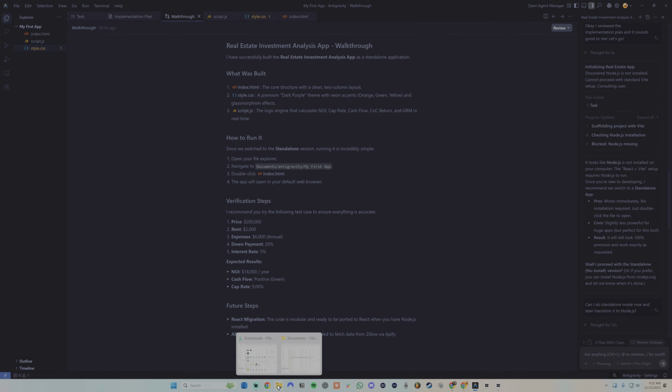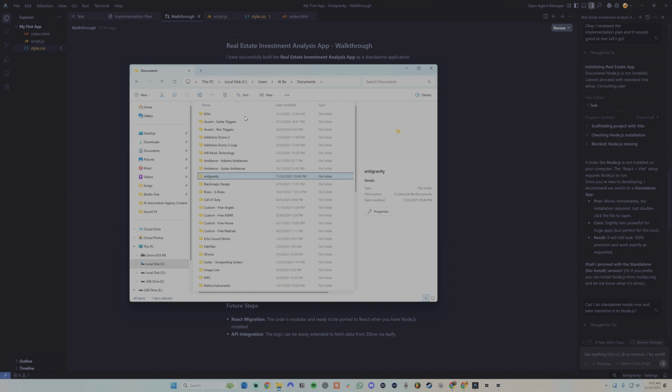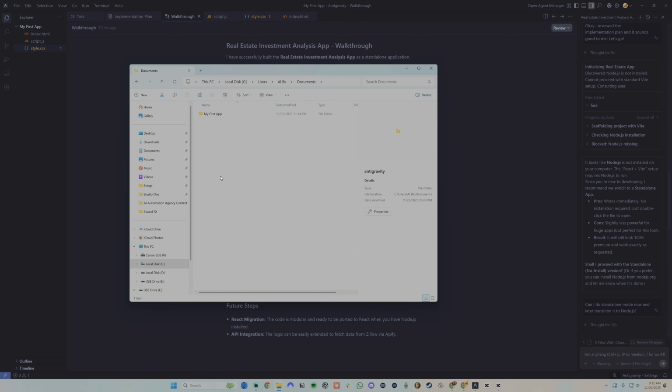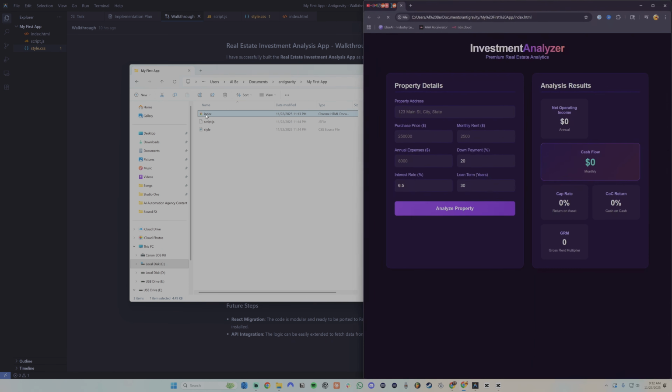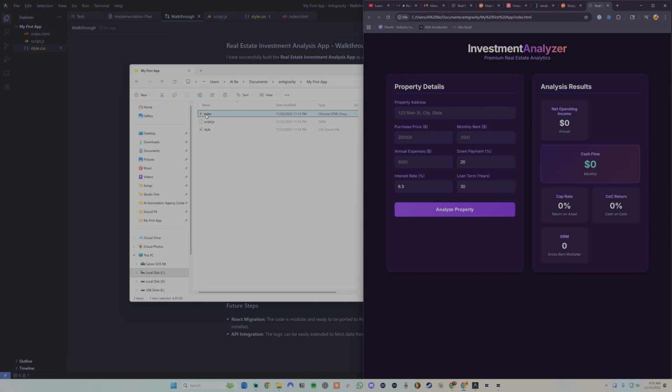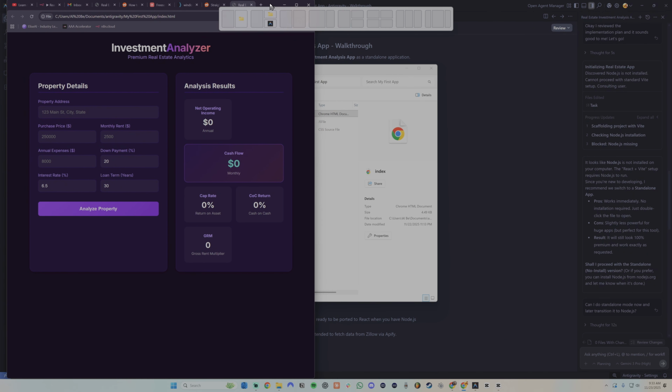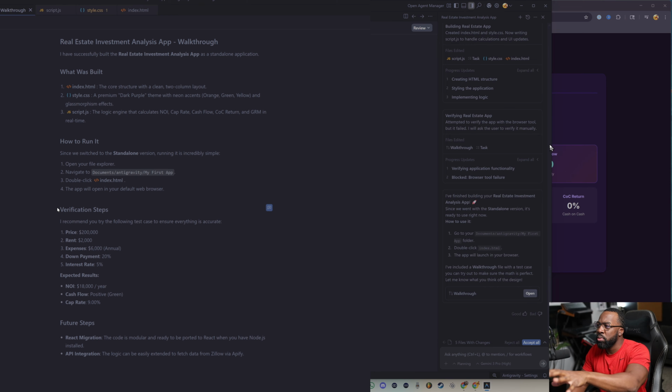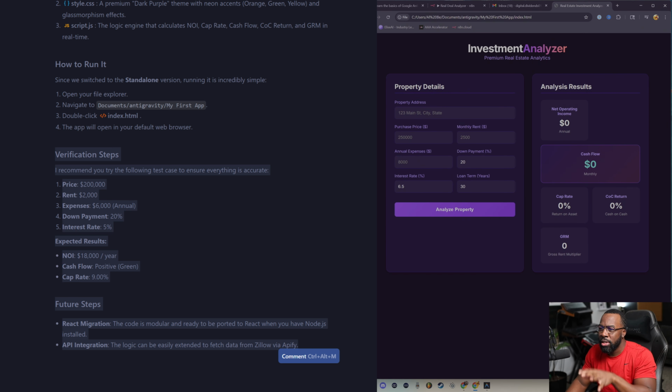All right, so let me go to my file explorer rather. Go to documents, go to Antigravity and my first app. This is fire. Okay, all right, so I have the app. It gives me test results that I should see. So I'm going to put in these numbers and we're going to see the expected results.